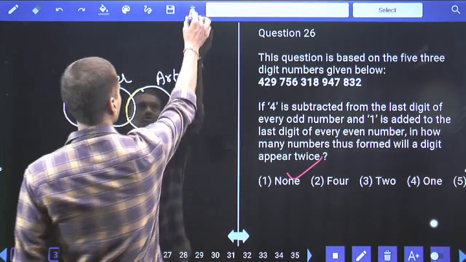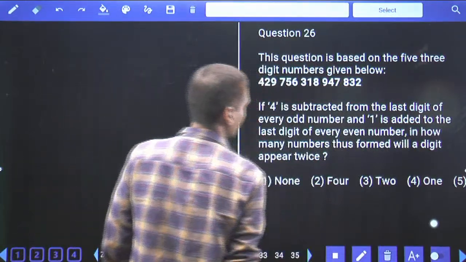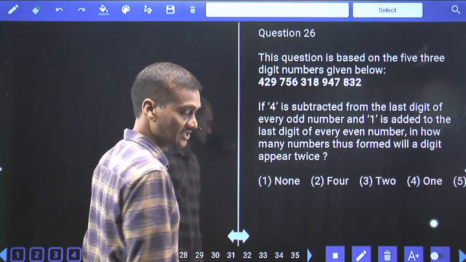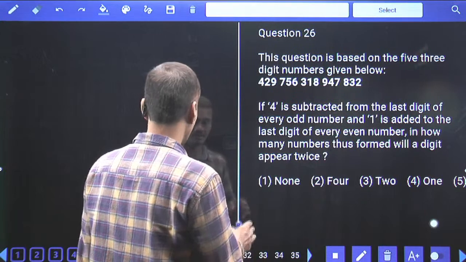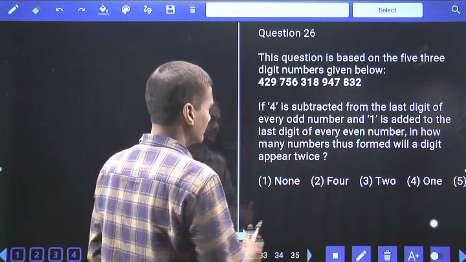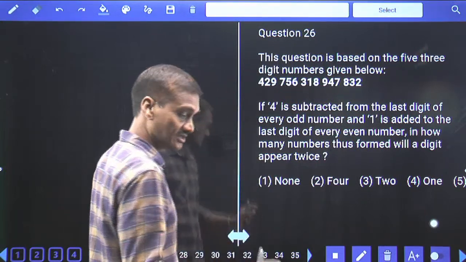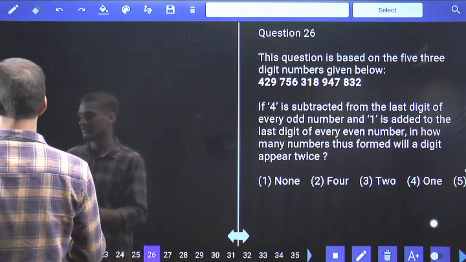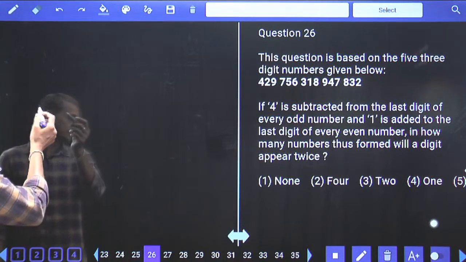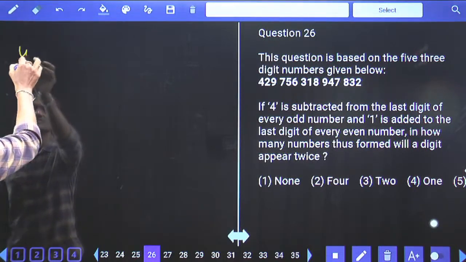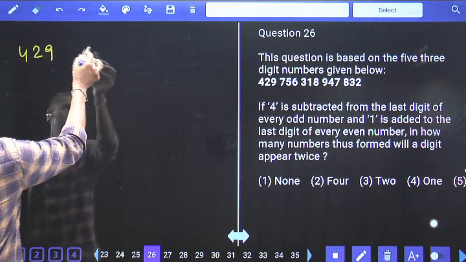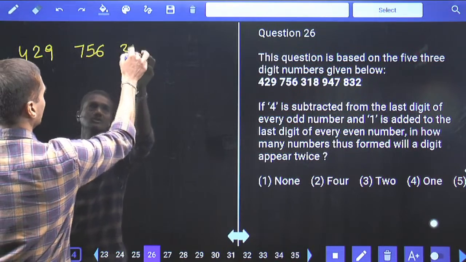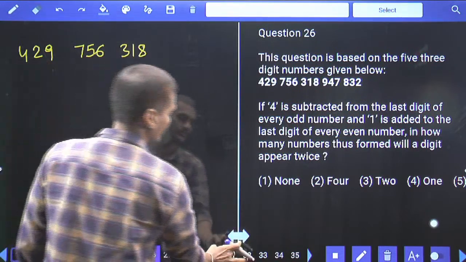Then 26 onwards, it is based on set of numbers. Now in today's examination also, in some of the slots, they have given this set of numbers. RRB clerical prelims, yesterday and today. In most of the slots, this set of numbers and set of words were present. Then tell me how to work out this one. Now what are the numbers we have? The numbers are 429, 756. First we need to write down the numbers 429 and 756, 459, 756, 318, 947, 832.